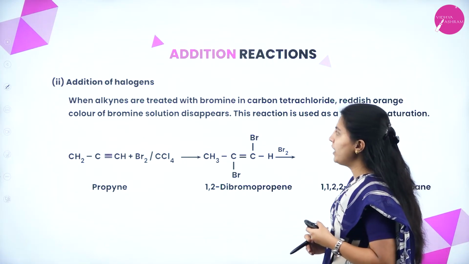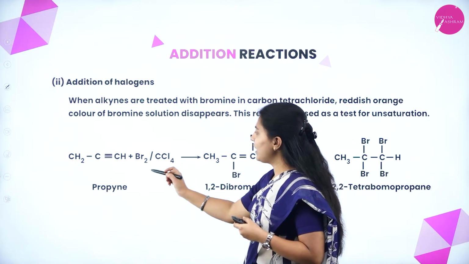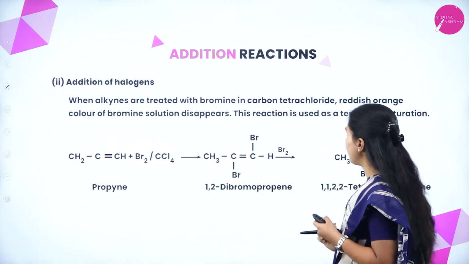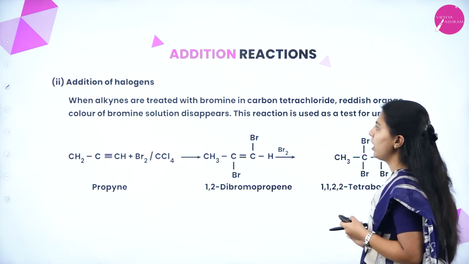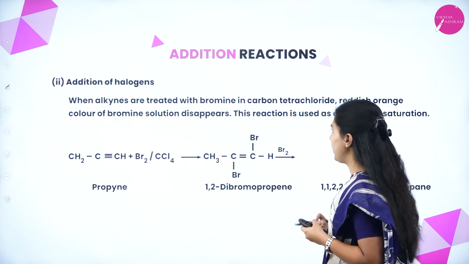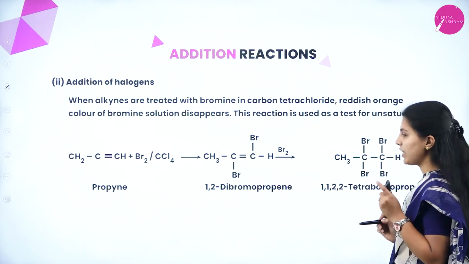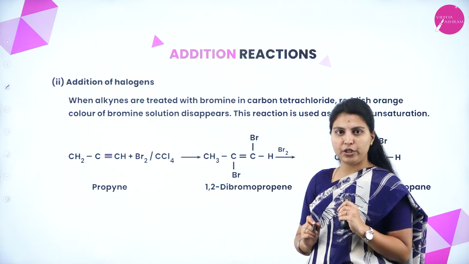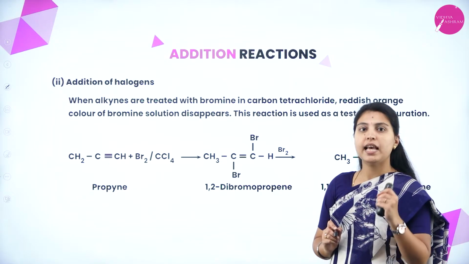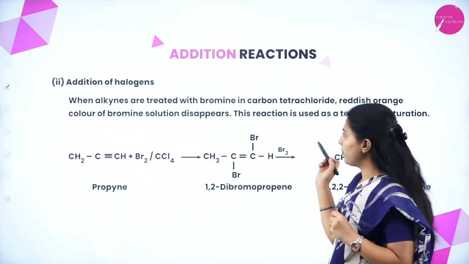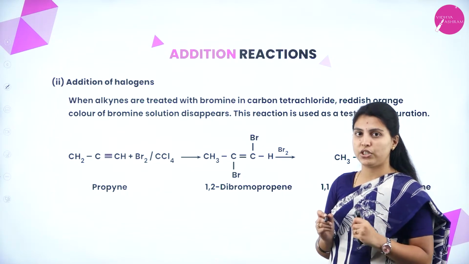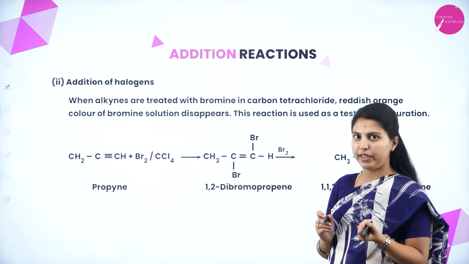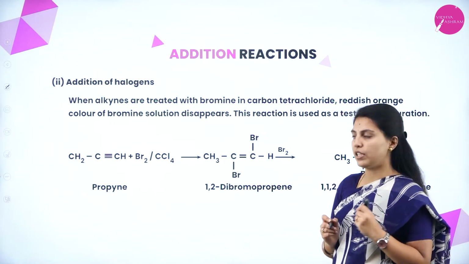Next one, addition of halogens. When alkynes are treated with bromine in carbon tetrachloride, the reddish orange color of the bromine solution disappears. This reaction is used as a test for unsaturation. We will do the bromine test in the qualitative analysis. There also you will use the bromine solution to test whether the compound provided is unsaturated or saturated.